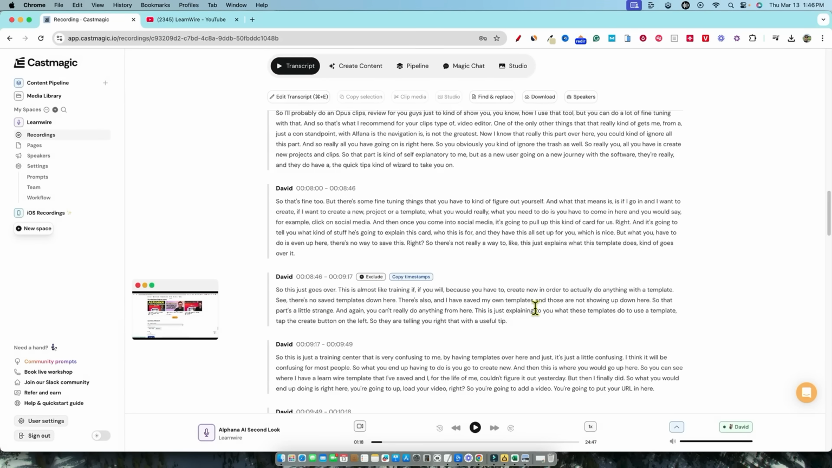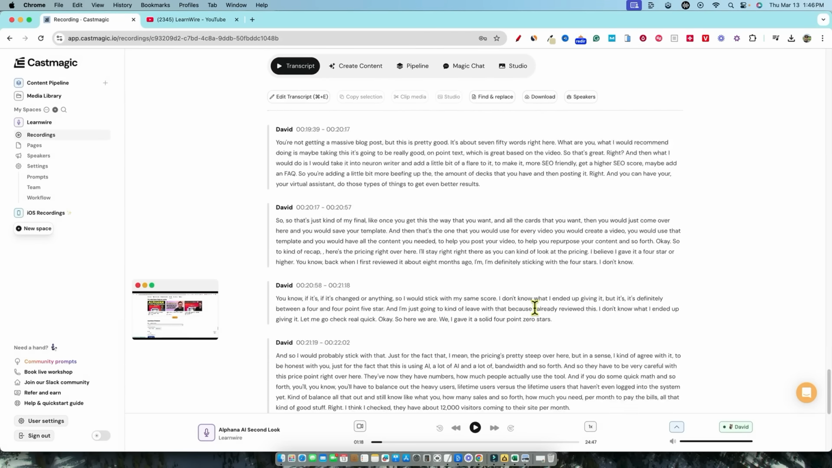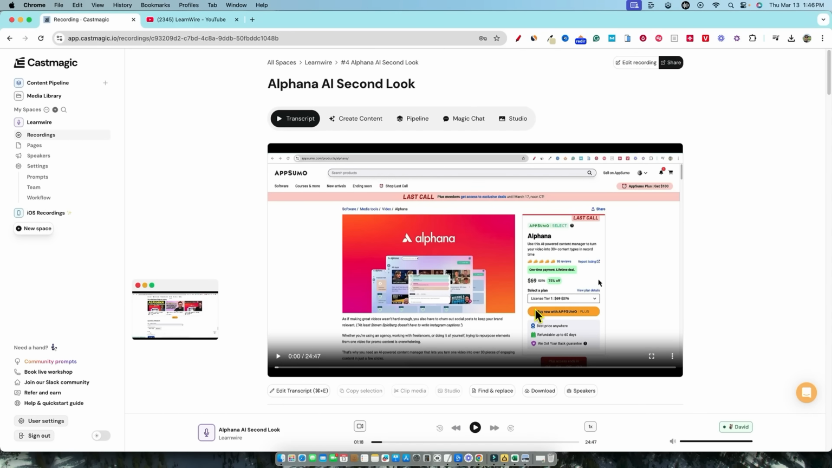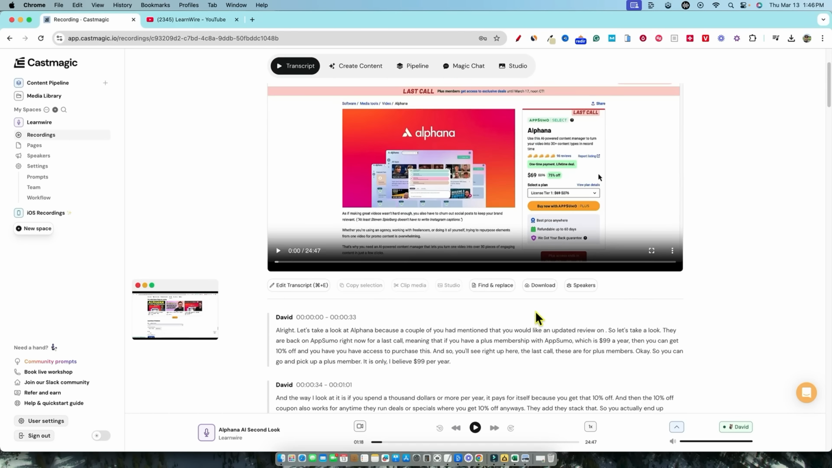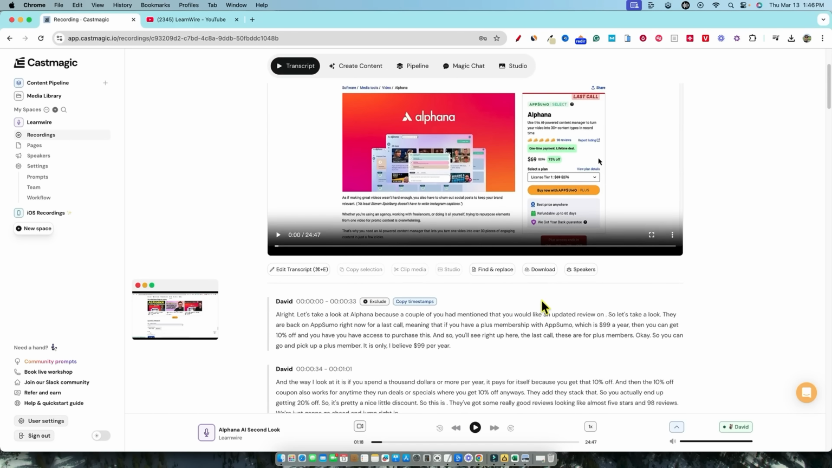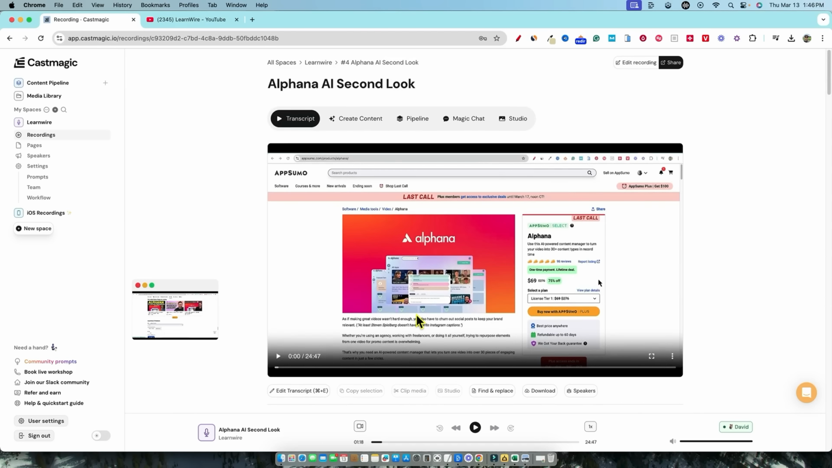So that's the transcript. That's how the transcript works. You can make as much customization as you want. You can do a find and replace. I found that a little tricky. It didn't really work so great for me, but maybe that was just the user's fault. But you have a lot of options right here for the transcription.